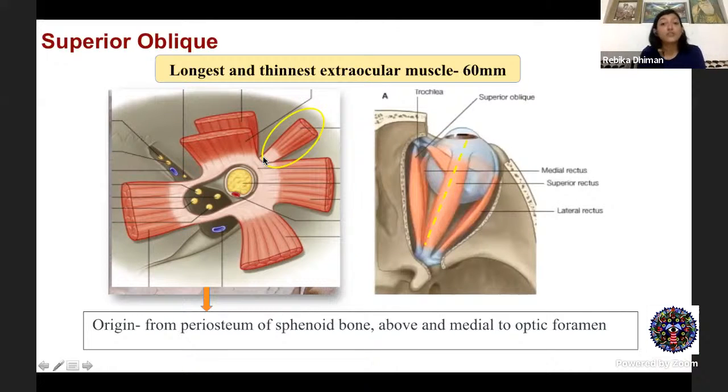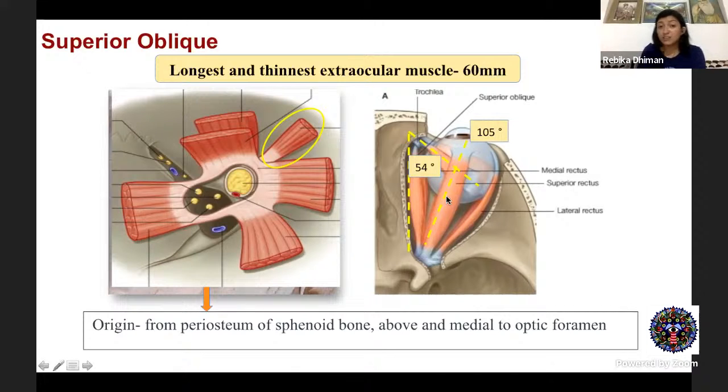Then coming to the course of the superior oblique muscle. After originating from the orbital apex, it runs parallel to the medial orbital wall, and then comes the trochlea. From the trochlea, the direction of the superior oblique totally changes and it now runs posterolaterally. This makes an angle of around 54 degrees, and an angle of around 105 degrees with the vertical recti, the superior rectus muscle.